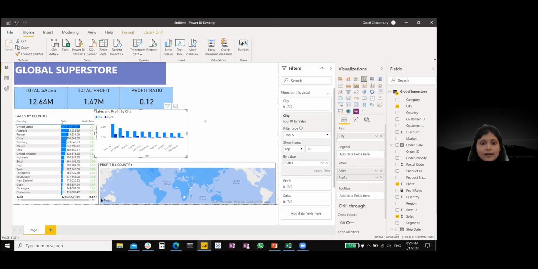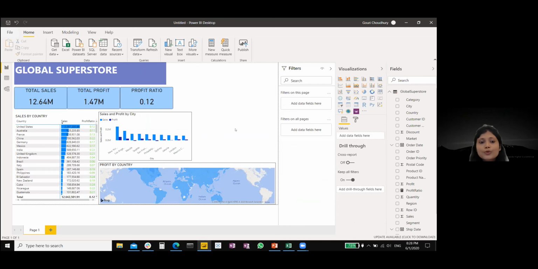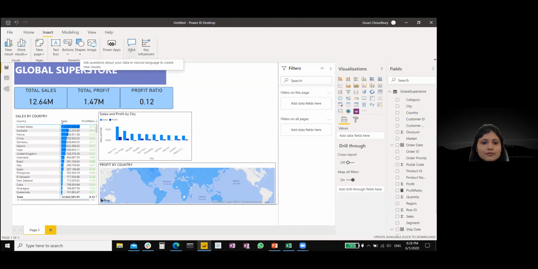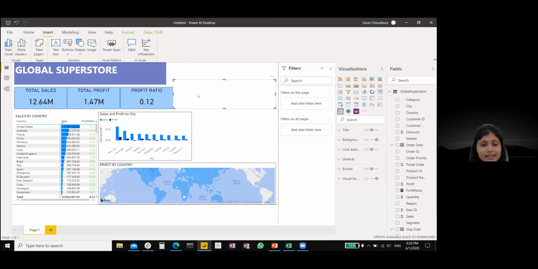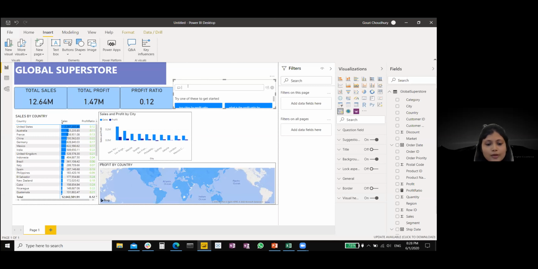Now, as I mentioned earlier, there is a Q&A feature which you can leverage. You can ask Power BI some question and Power BI will show you the visualization. So I'm going to do that. I'm going to ask Power BI, what is the sales by category? And I want to see it in a pie chart. So let it load. It takes some time to load. So okay, what is the sales by category? I want to see it in a pie chart.